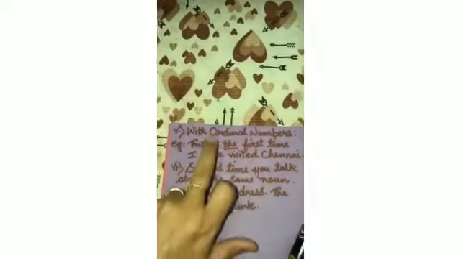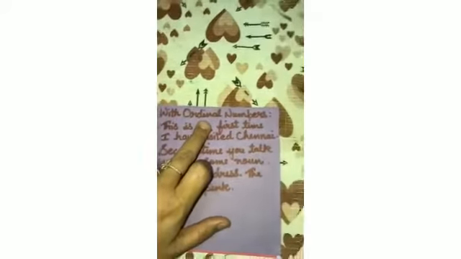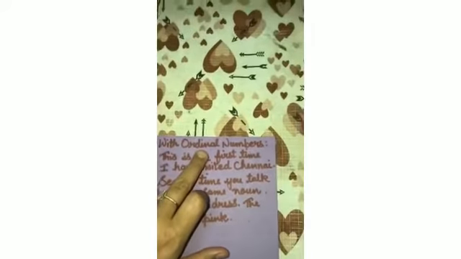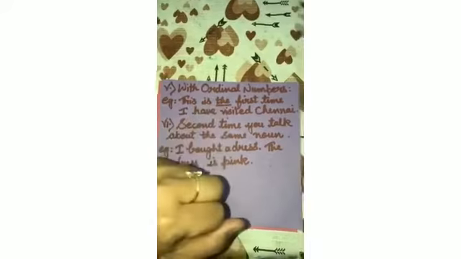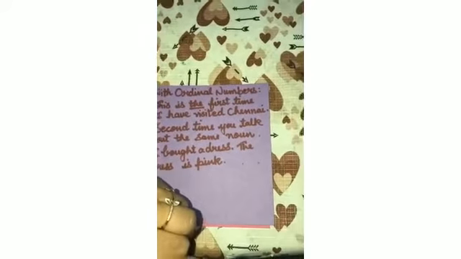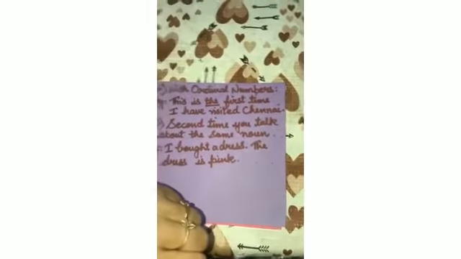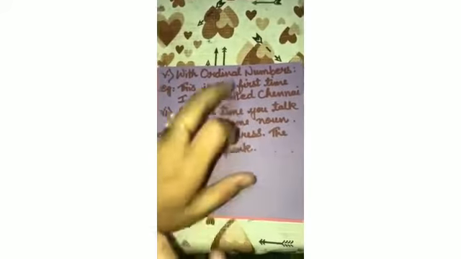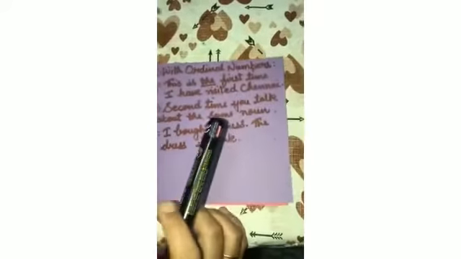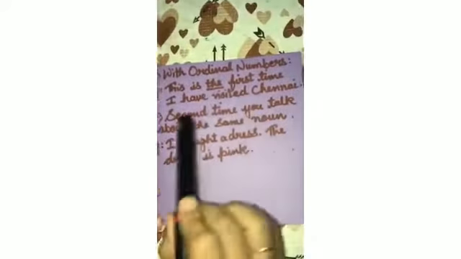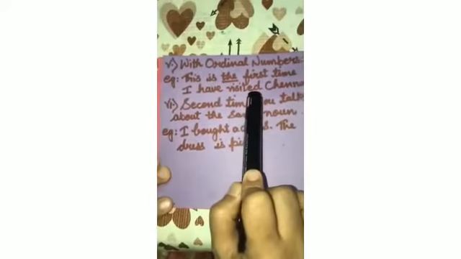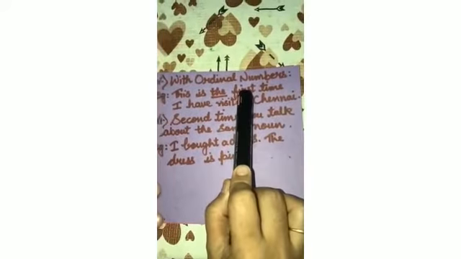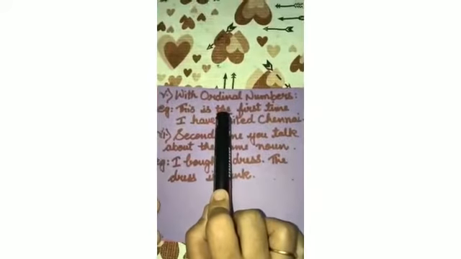Next rule is with ordinal numbers. In maths you must have studied about ordinal numbers. What are ordinal numbers? First, second, third, fourth, fifth. All these numbers are known as ordinal numbers. So with ordinal numbers we place article the. For example, this is the first time I have visited Chennai. So first is the ordinal number. With an ordinal number we will place the.